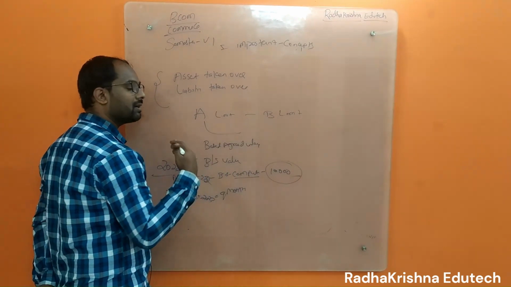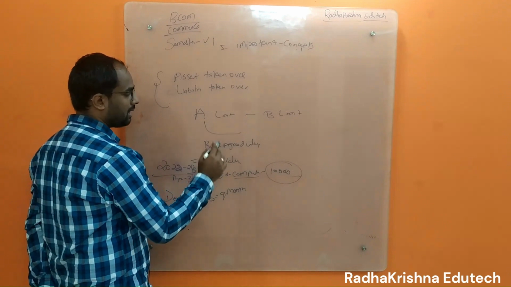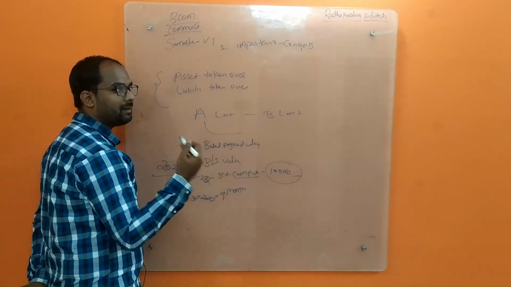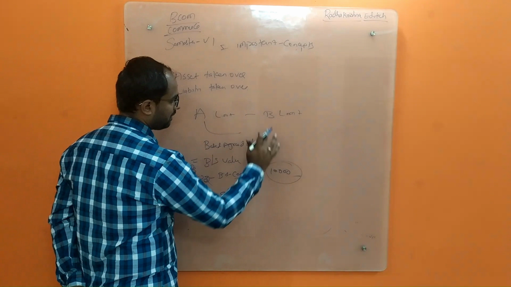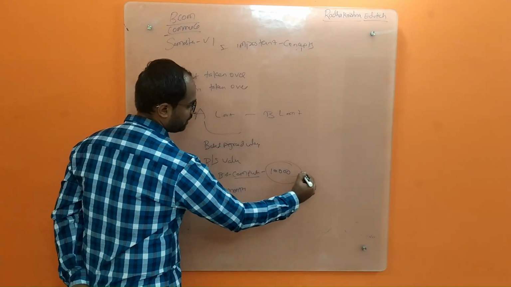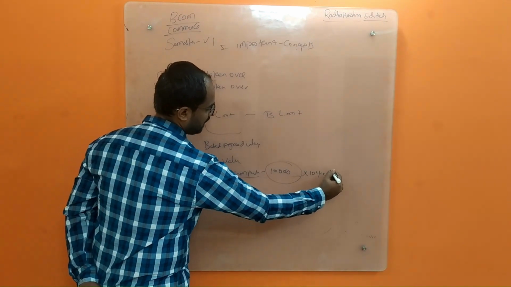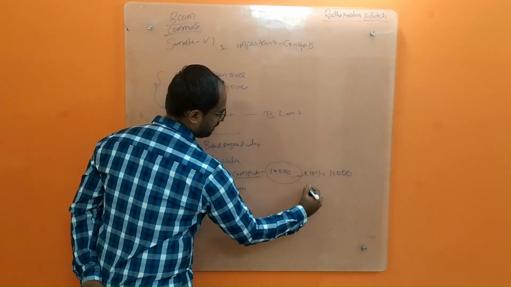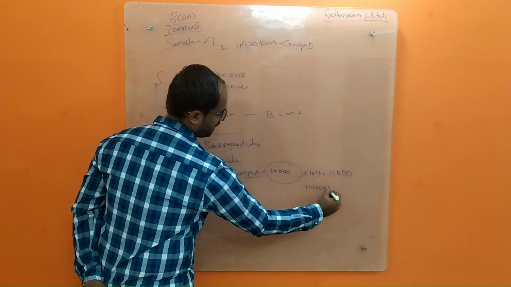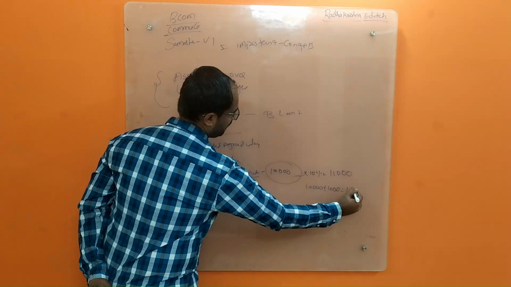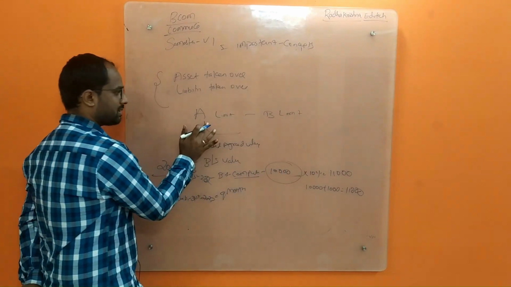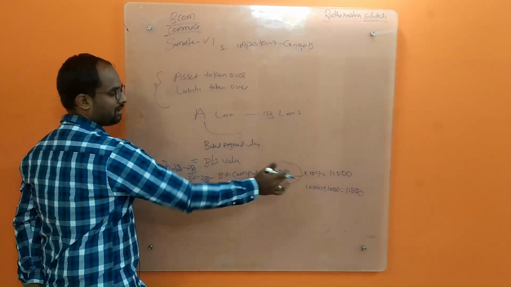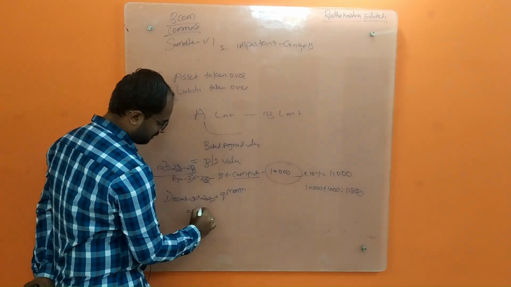So they will come to the conclusion, okay, we'll purchase at market value at 10%. So what will A Limited tell? Okay, 10,000 is my current, 10% they will tell. So 11,000 is right. 10,000 plus 1,000 is equal to 11,000. So now B Limited will sell to A Limited at 11,000.